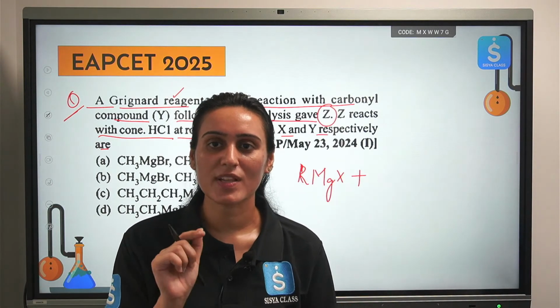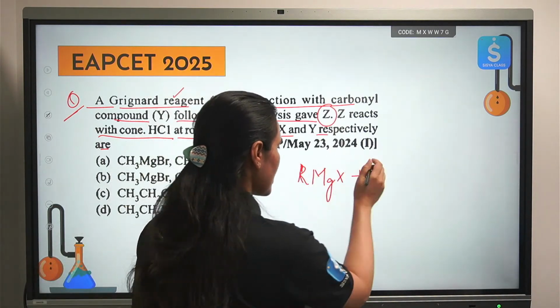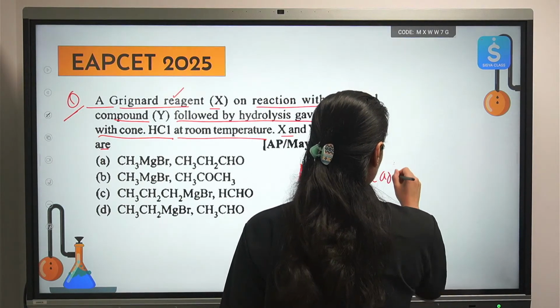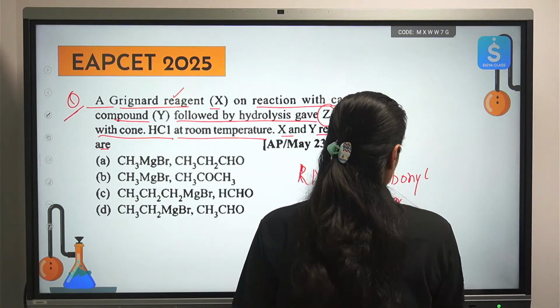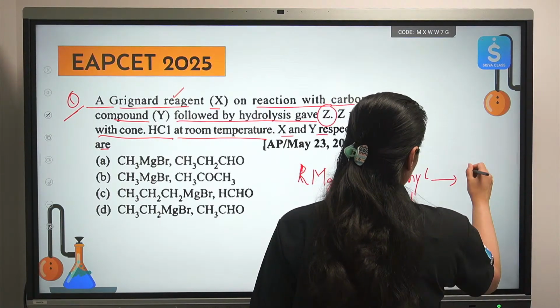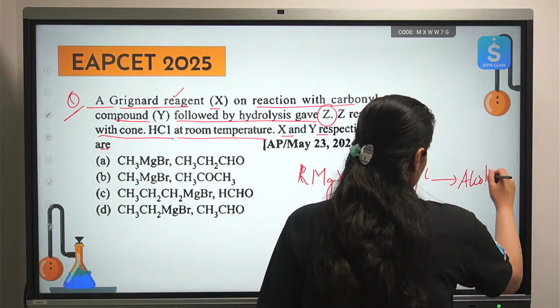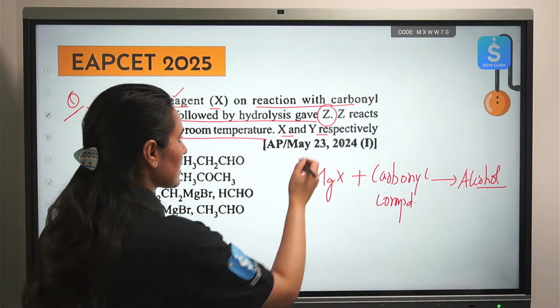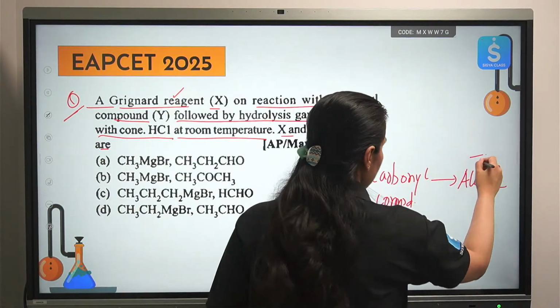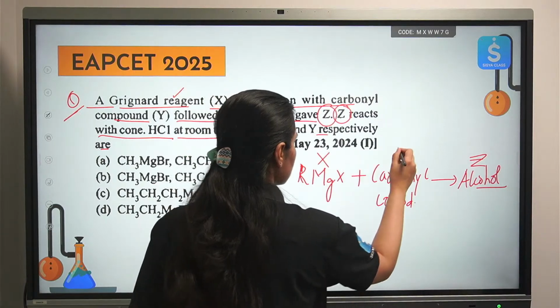This is how you will come to the correct answer. Okay. So I will just write carbonyl compound here. I don't know which one. And in the end, you will get some kind of alcohol. Now, what type of alcohol we will receive? That you can decide by this statement. This is Z, right? This is alcohol. This is X. This is Y.